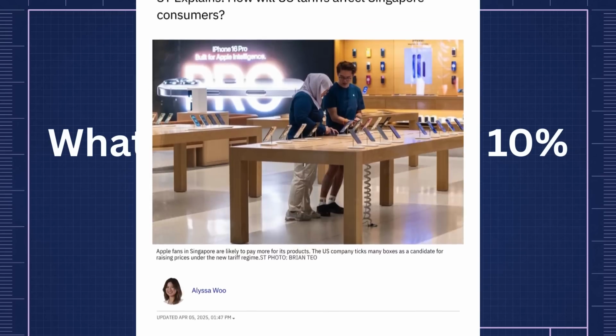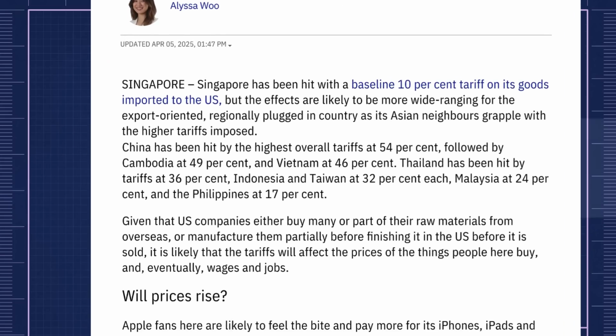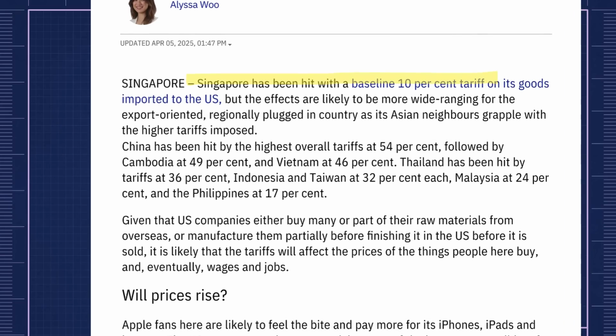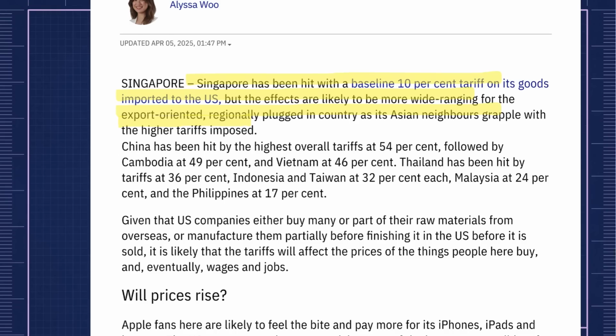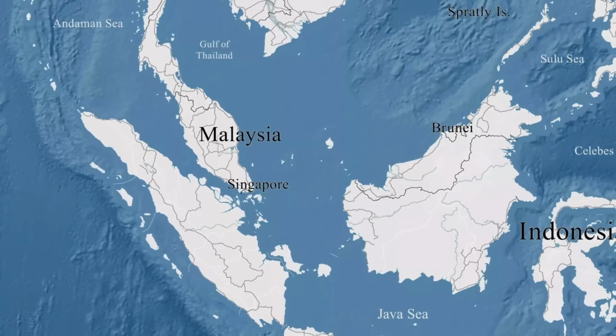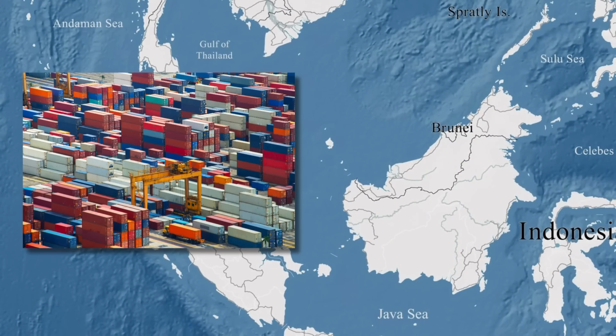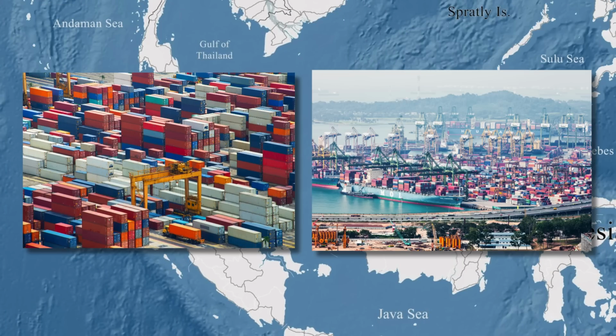According to various analysts and industry observers, a 10% tariff rate on Singapore isn't going to impact their economy as much as economies like Vietnam or China. However, what could significantly impact Singapore is the ripple effect of Trump's large tariffs on other economies. The reason is that Singapore is a key node in global supply chains. It doesn't just export its own products.